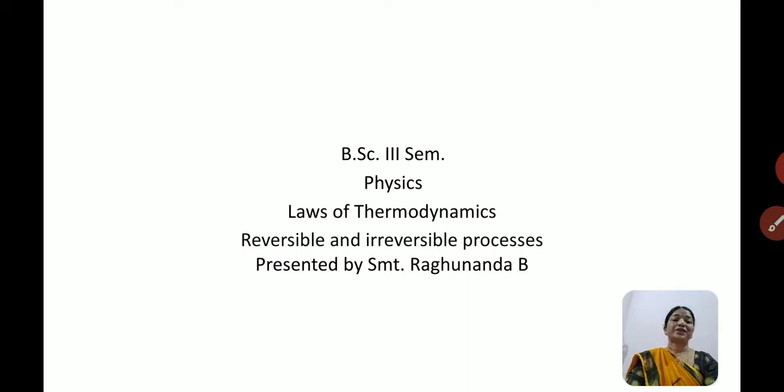In this session we are going to learn about reversible and irreversible processes, which is one of the subtopics in the chapter laws of thermodynamics. First of all, let us know about the reversible process.